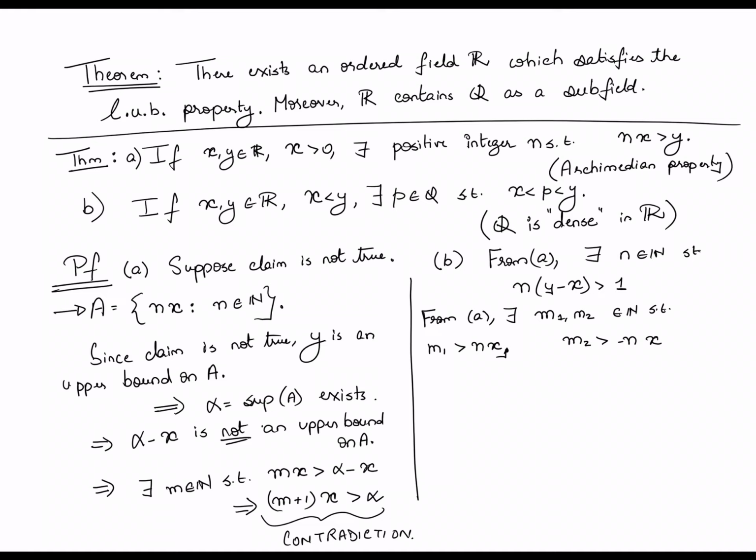Similarly, if I take minus nx as y, then I can always find a natural number m2 such that m2 is greater than minus nx as well, right? So these are again natural applications of the Archimedean property. But what this means is the following. If you take these two inequalities together, what that means is that minus m2 is in fact less than n times x, which in turn is less than m1, right?